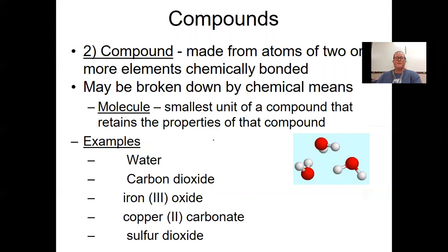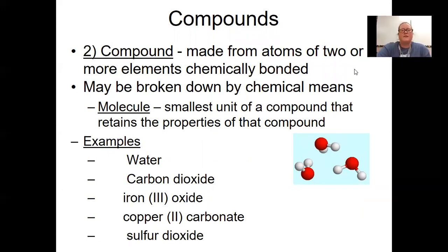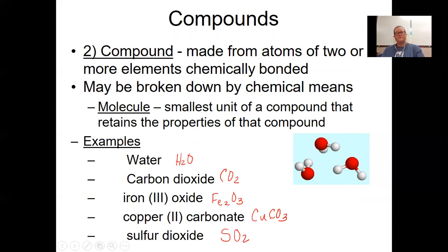So a compound is made from atoms of two or more elements that are chemically bonded, and they may be broken down by chemical means. The molecule is the smallest unit of the compound that retains the properties of that compound. Here are some examples. Water is H2O. Carbon dioxide is CO2. Iron 3 oxide is Fe2O3. Copper 2 carbonate is CuCO3. And sulfur dioxide is SO2.